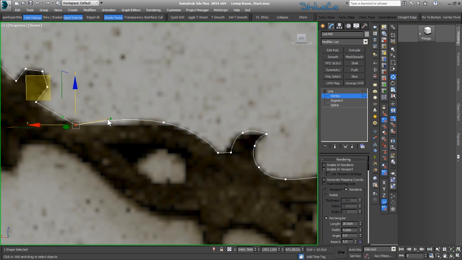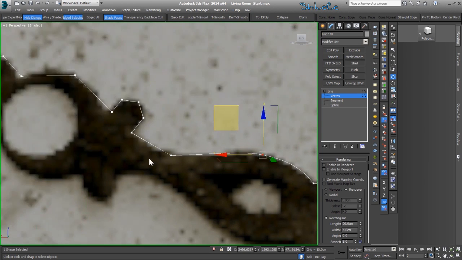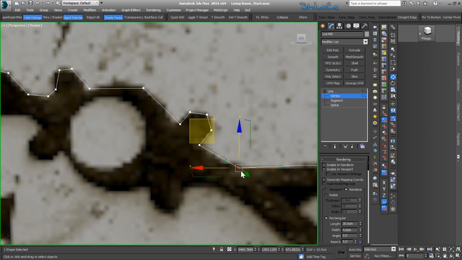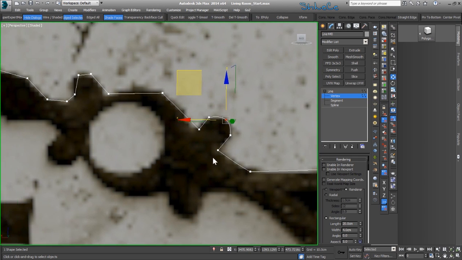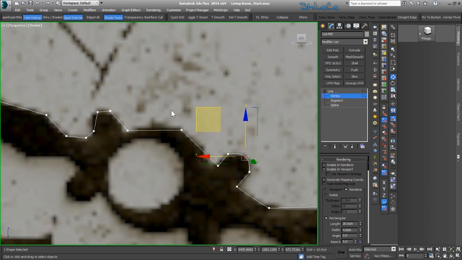Go to Bezier corner and bring down the curve. Okay. Select this one and go to a smooth. This one as well.